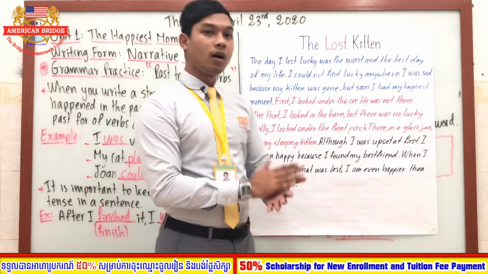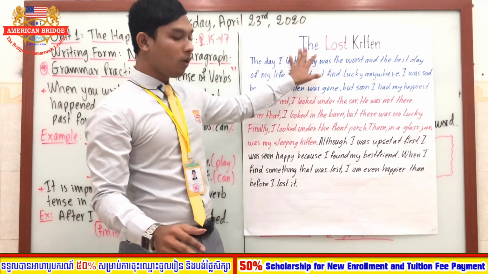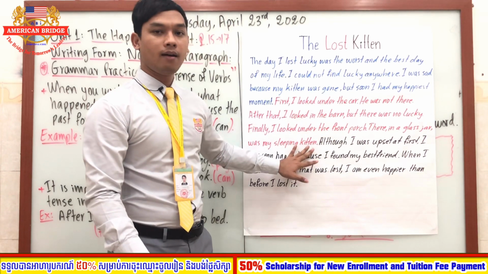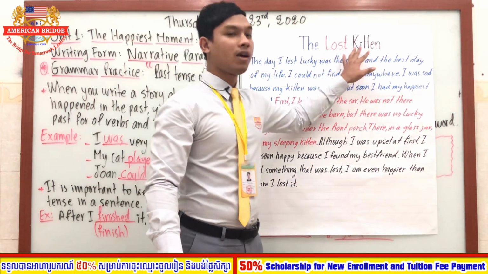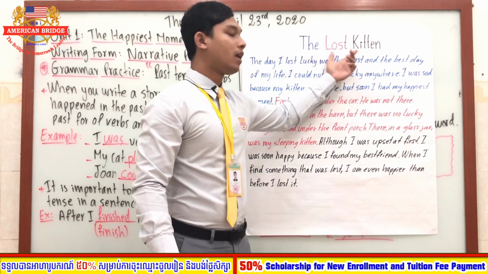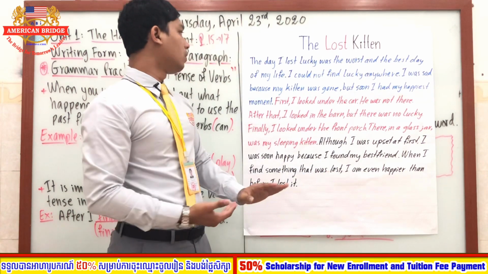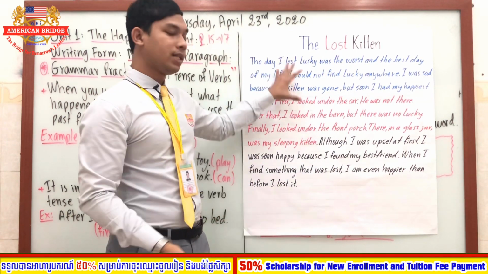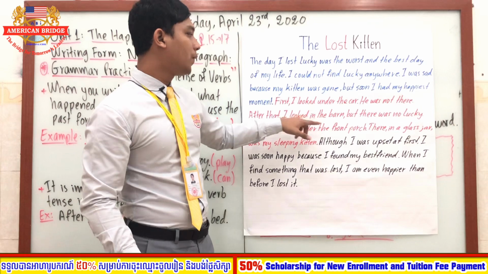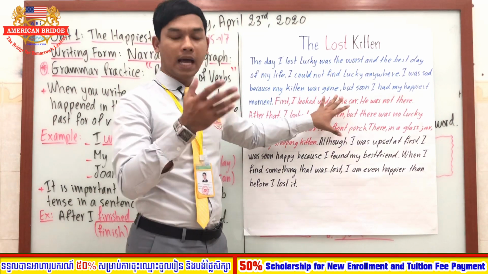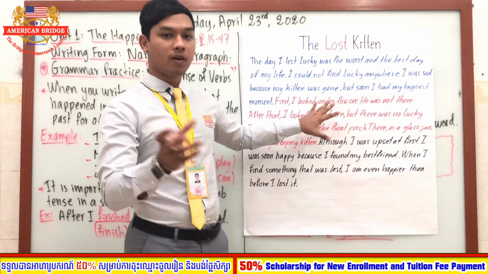Okay, so everyone, can you see that clearly? So this is a whole story of the lost kitten. Okay, the lost kitten. Good. So now we can read all of this together and see how the action of the story flows from one to another.